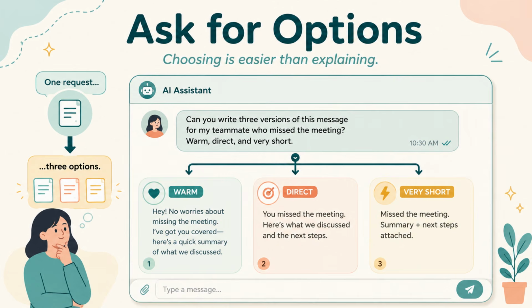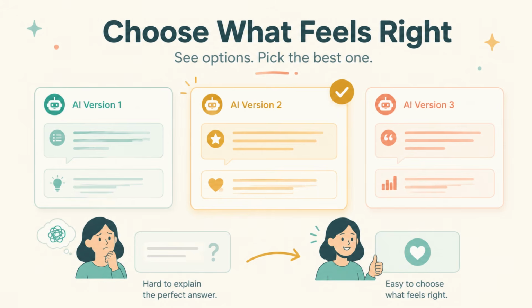Ask for options. Sometimes you know the answer is not right, but you do not know how to fix it. In that moment, ask for options. You can say, give me three versions: one warm, one direct, and one very short. Or try this again in a completely different way. Or give me three opening lines and let me choose. This is useful because choosing is easier than explaining.